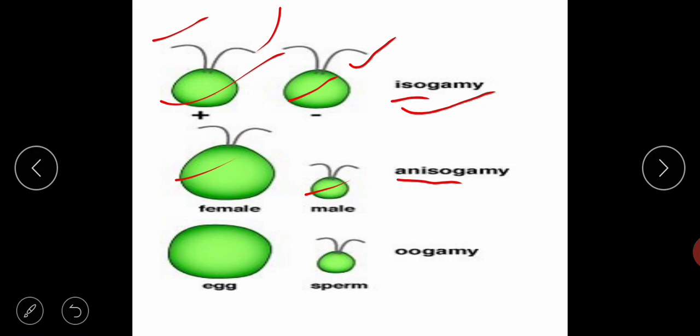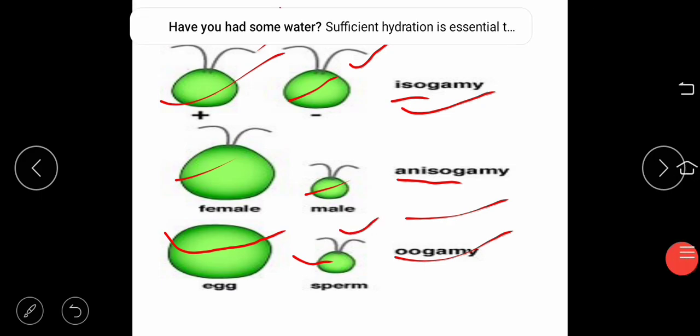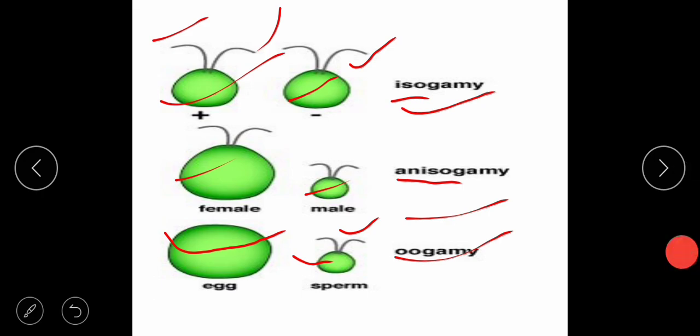Okay, and the third condition is the oogamous condition. What happens in oogamy? You can see here the egg is big, huge, large, and plus it does not have any flagella. But here you can see the male gamete is smaller in size, plus it has the flagella also, isn't it? So that is why you can see the difference between the female and the male gamete. Okay, so that is why this condition is called the oogamous condition. The word oo is derived from this ova, meaning here the main prominent structure of the gamete is this ova, isn't it?